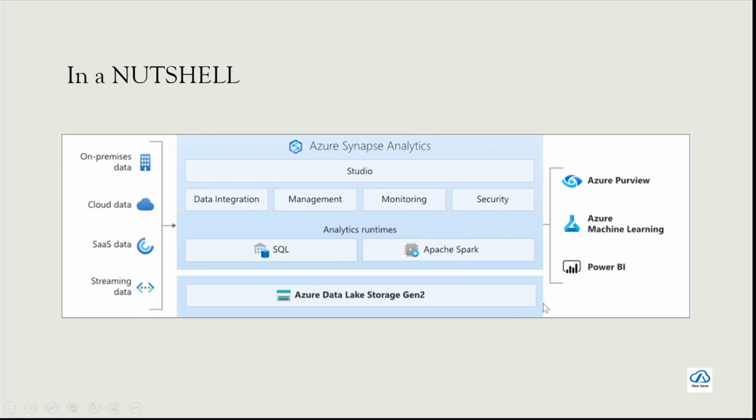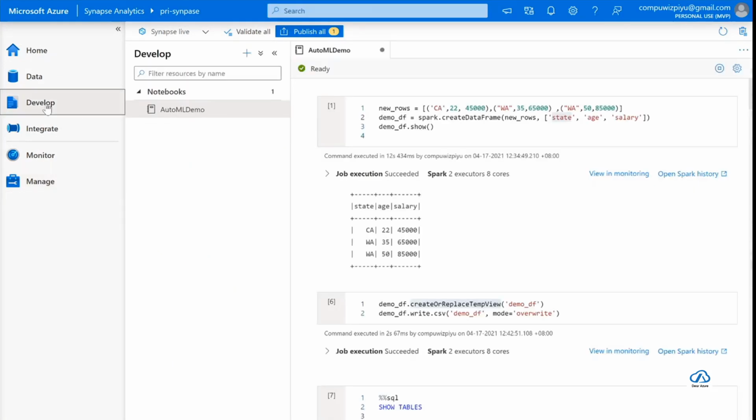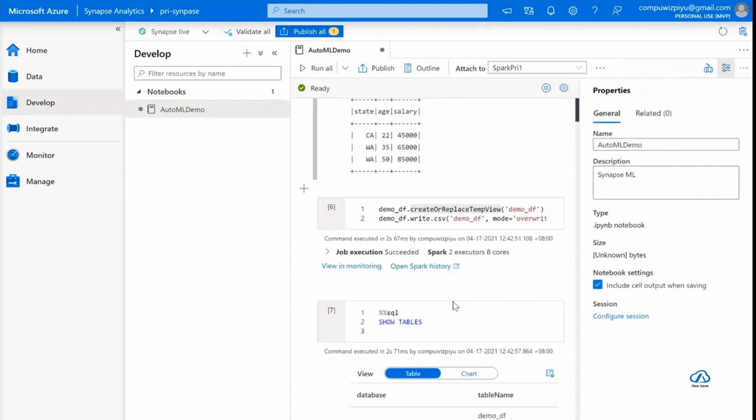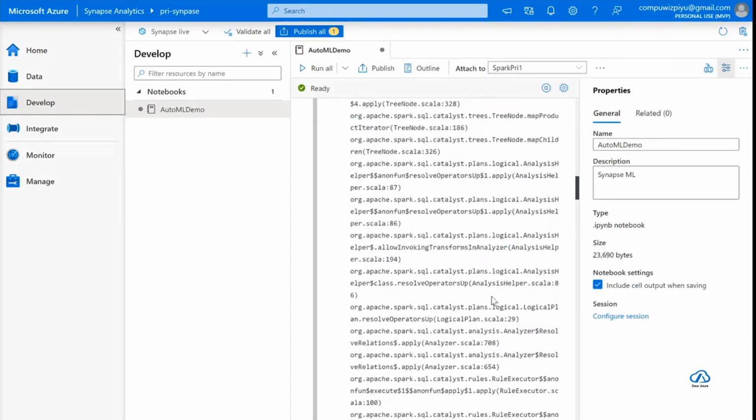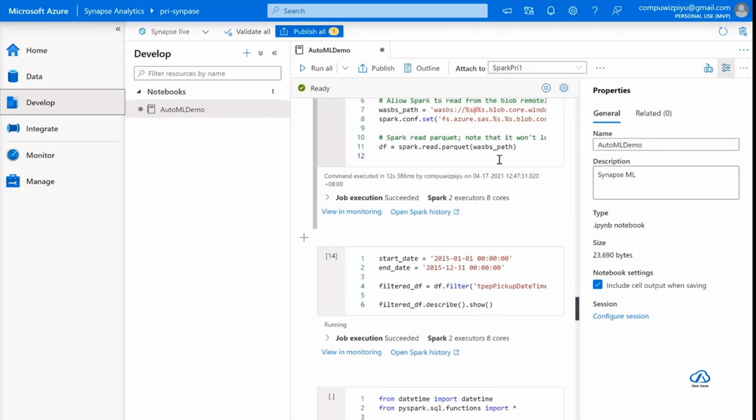From Azure Synapse, you can have Azure Machine Learning, as we are going to see in our notebook. You can have Power BI. Like we just saw a very small preview in action, in your notebook we were able to see all those various operations on your data frame, your charts and stuff like that.